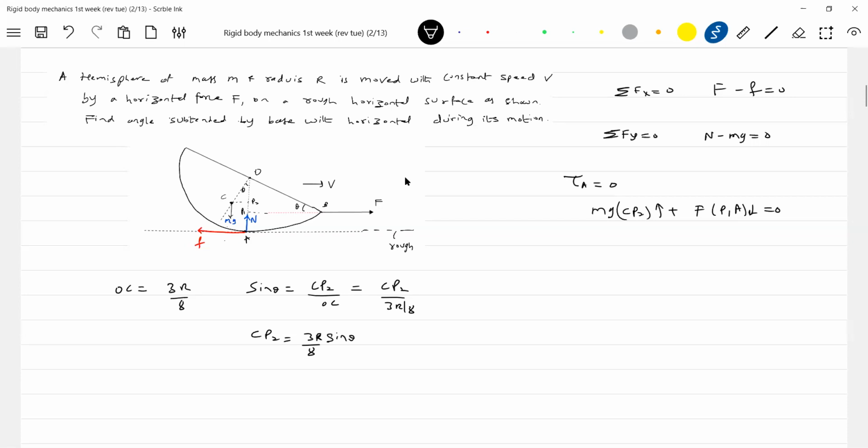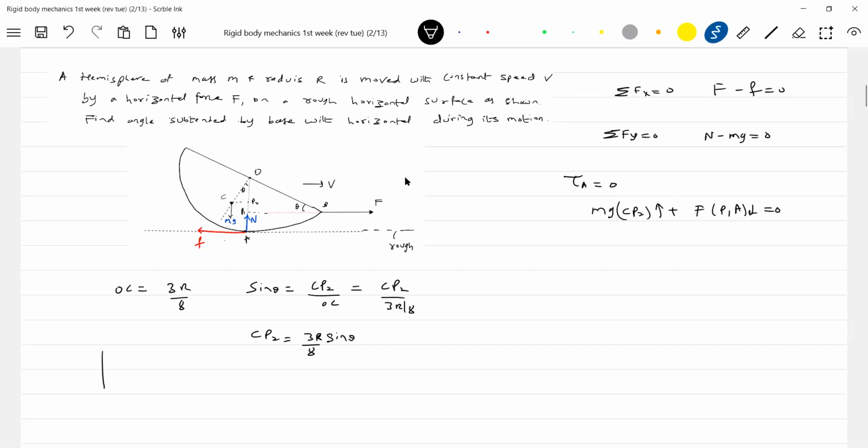Okay, now P1A has to be determined. So OA is R, and OP2 we know. OP2 is cos theta. They want P1A, no? I think this may not help. Minus R sin theta. R minus R sin theta. P2A, sir.